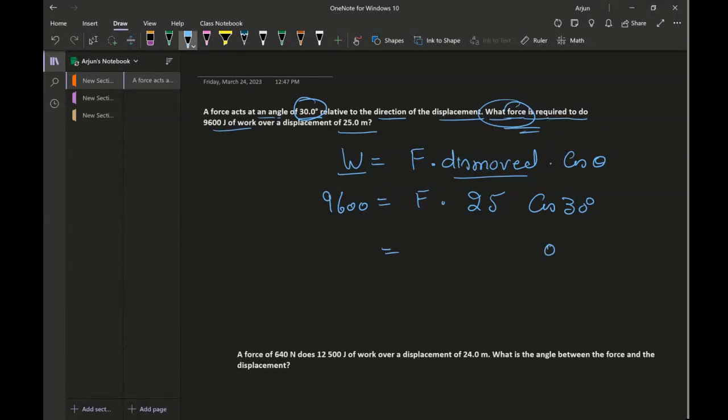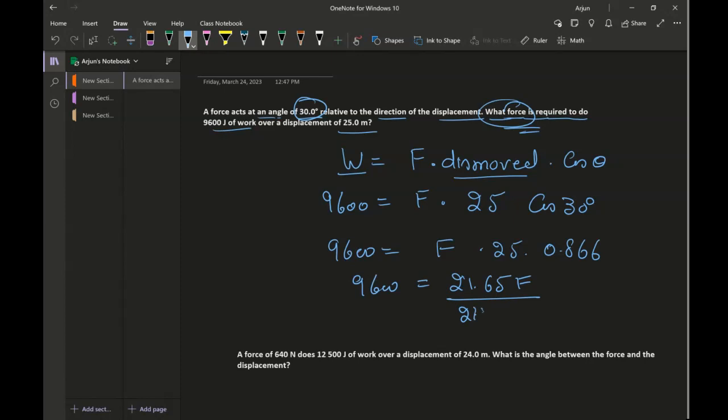So cos 30 is 0.866, times 25, times force, equals 9600. 25 times 0.866 is 21.65 times force, which is equal to 9600.